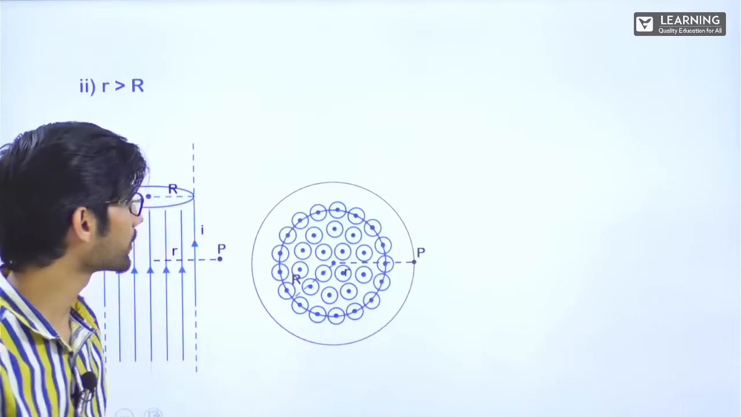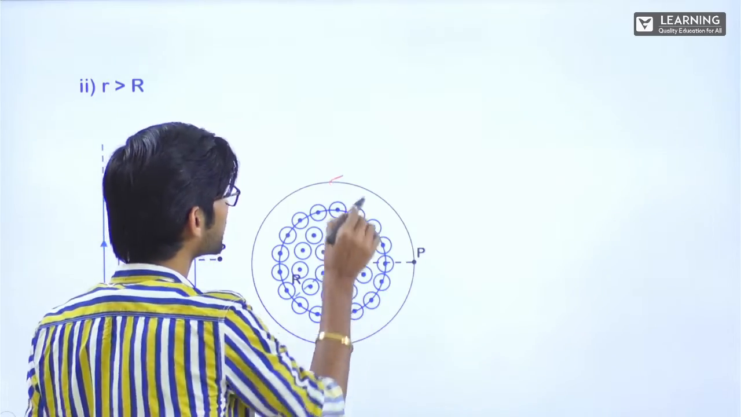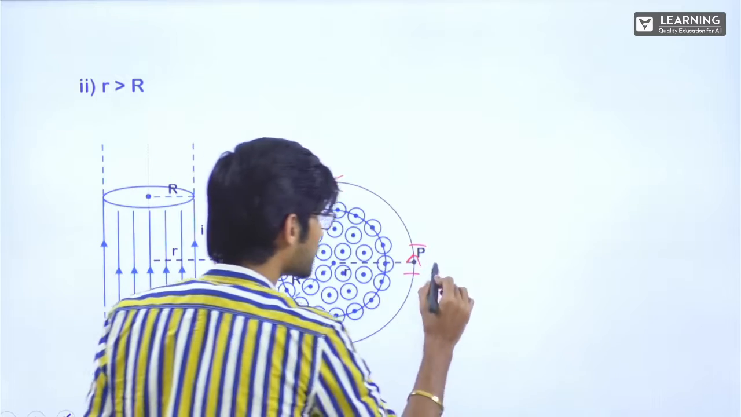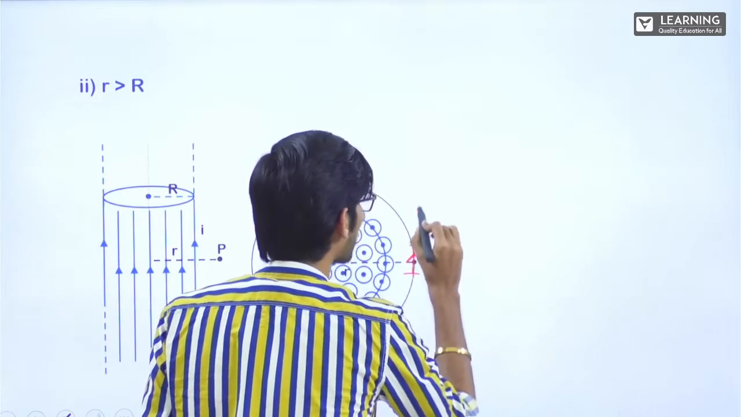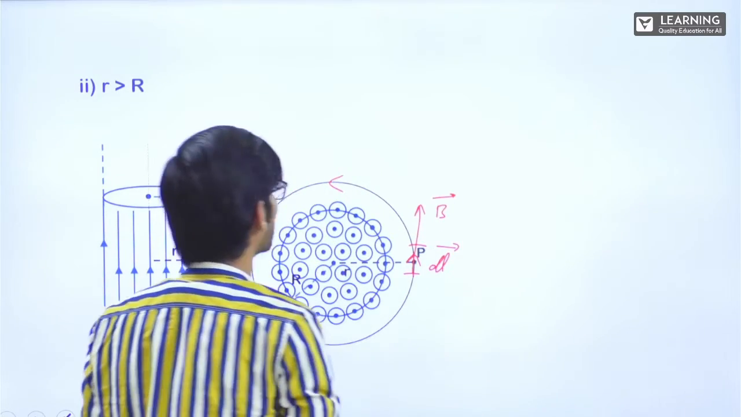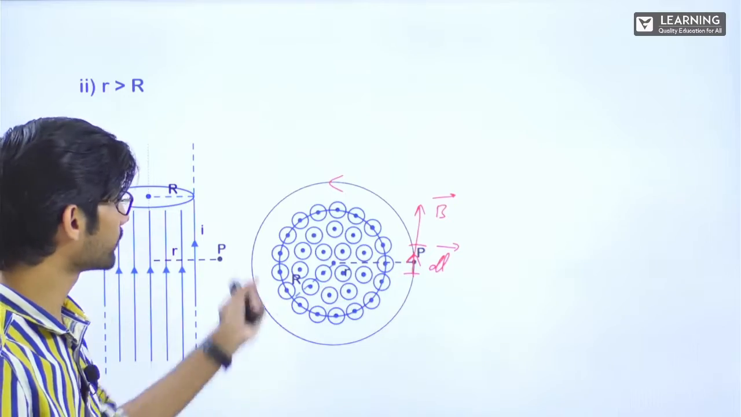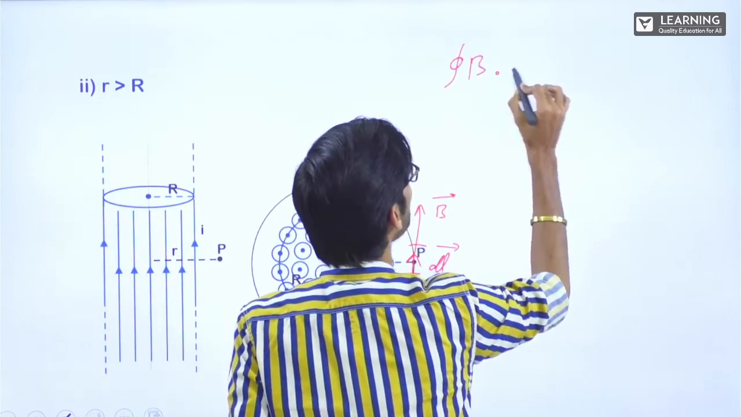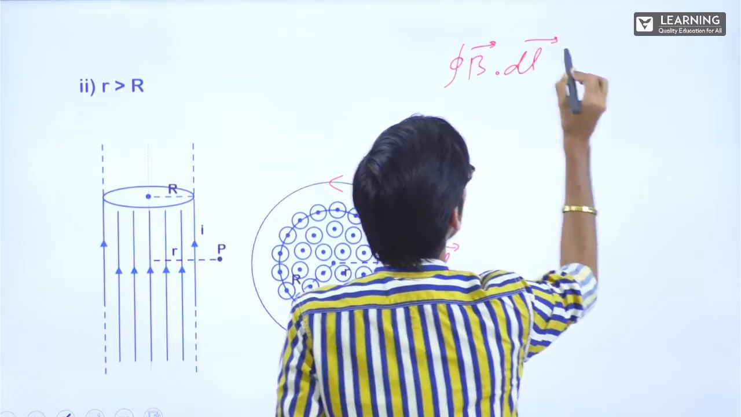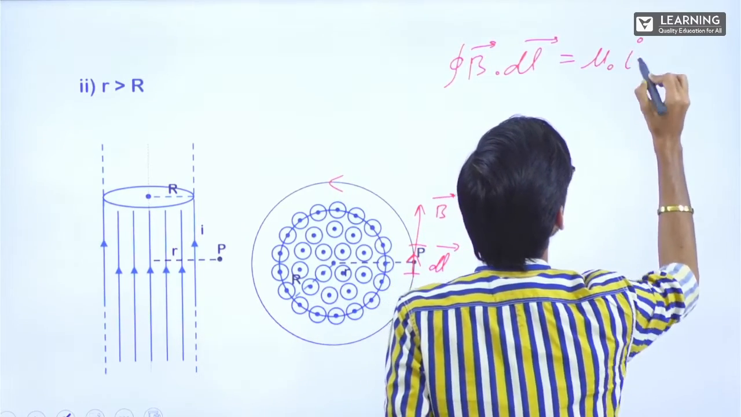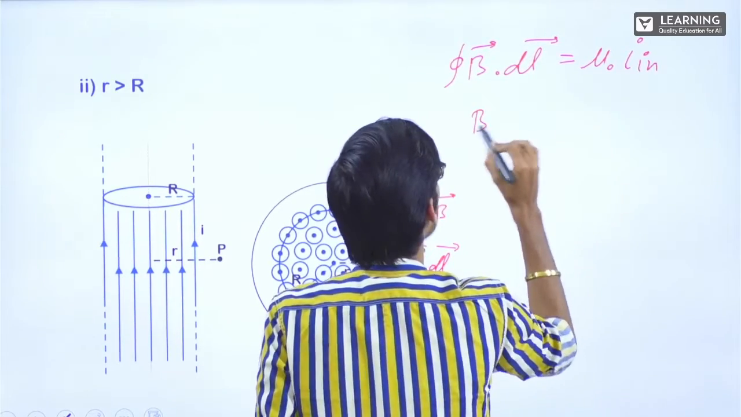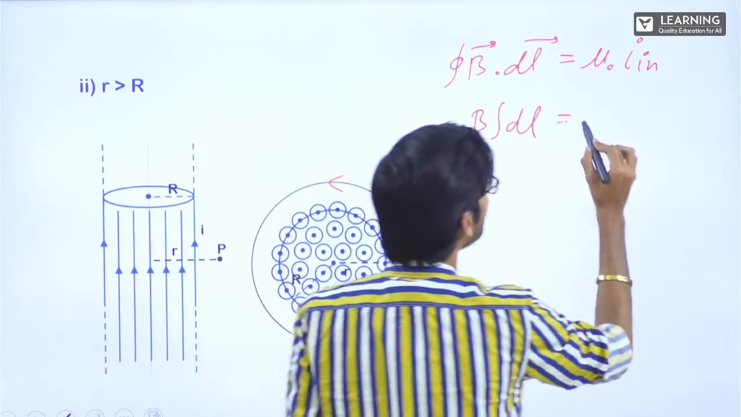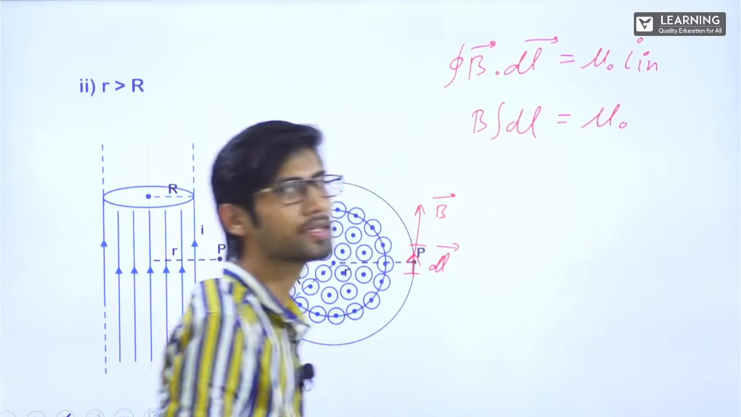Outside means we'll take an Ampere's loop. For this Ampere's loop, let's take the direction anti-clockwise. Here if I take DL, that DL will be upwards. B vector will also be upwards at any point if you see. At any point, B vector and DL vector will be the same direction. Integration of B dot DL is equal to mu naught into I inside, right? From here, B integral DL, cos theta is cos 0 which is 1, that is equal to mu naught into current. How much current is there inside?